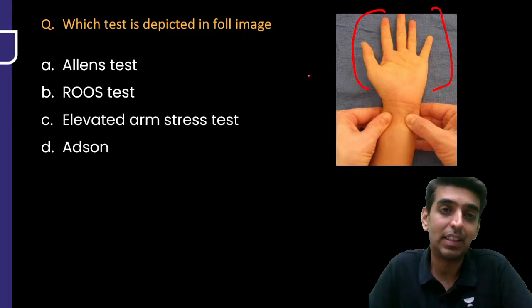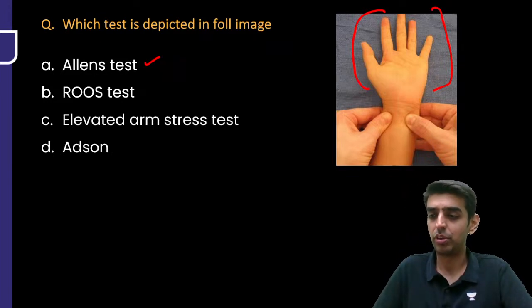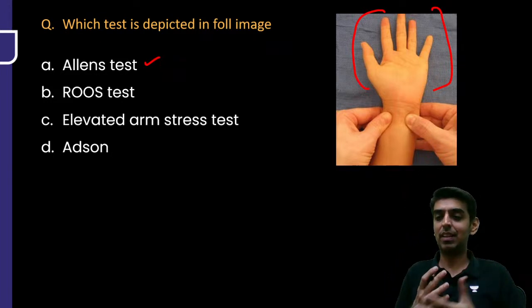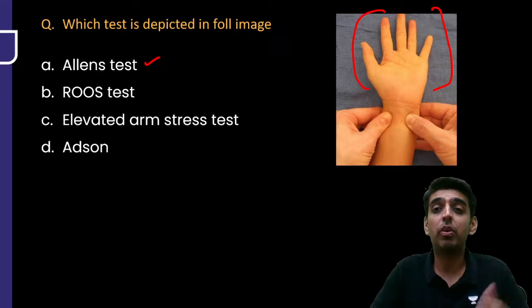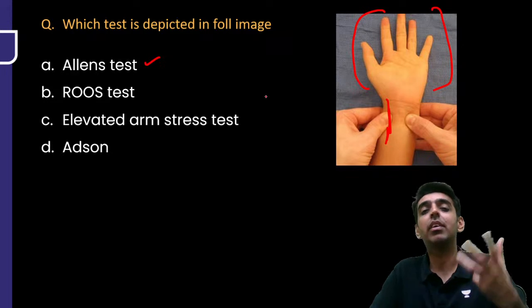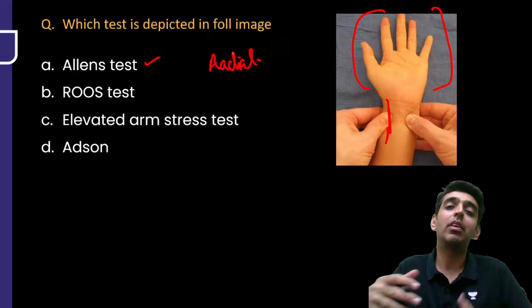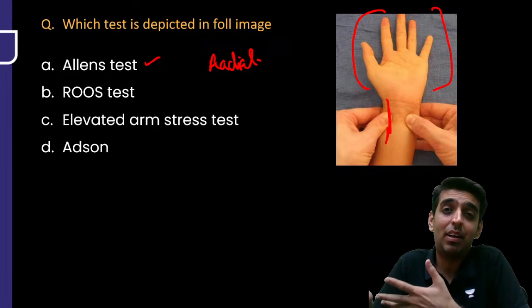So which test? Yes, almost all of you, Faisal, Med Psycho, Dr. Jyot, all of you have given the correct answer. Yes, it is Allen's test. Why do we perform it? Whenever we want to cannulate the radial artery, right? Whenever we want to cannulate the radial artery, or whenever we want to cannulate, sometimes we have to cannulate the ulnar artery as well.